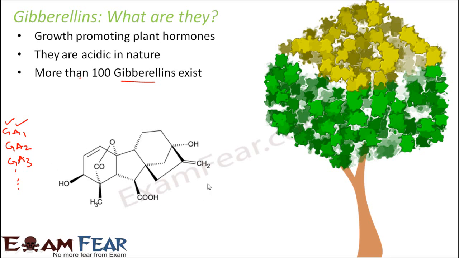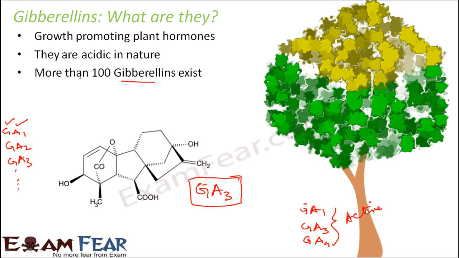In this picture you see a structure, and this structure is of GA3, that is gibberellic acid 3, which is sometimes synonymously known as gibberellic acid. Again, some of the gibberellins are active, whereas some are inactive. Some examples of active gibberellins are GA1, GA3, and GA4. So this was about the structure of gibberellins.